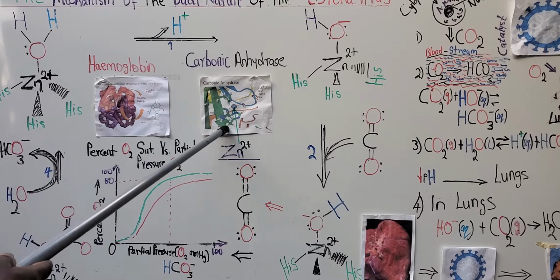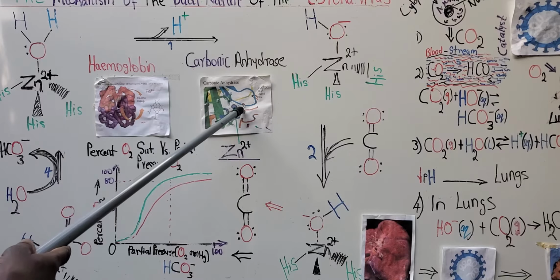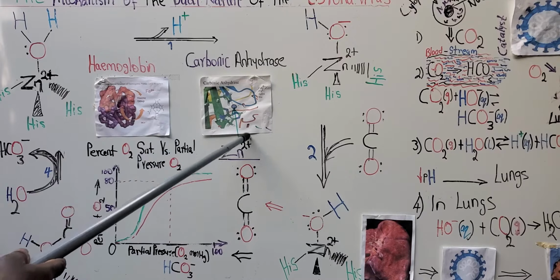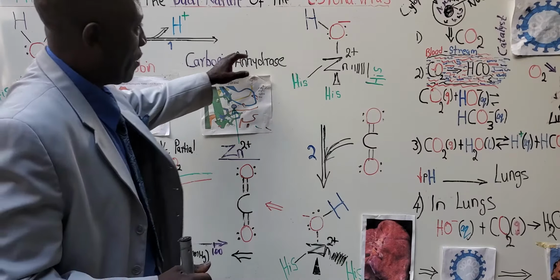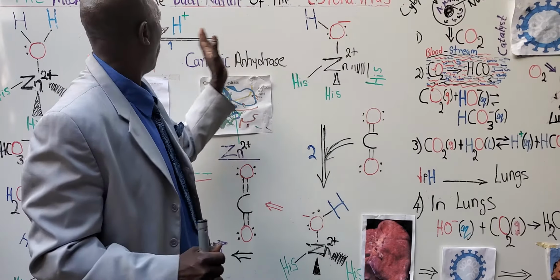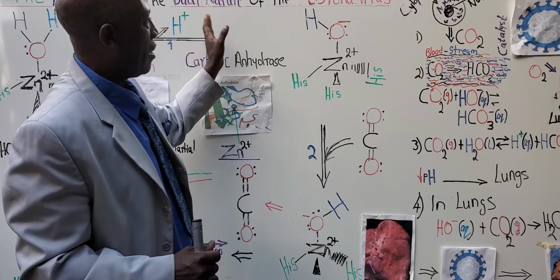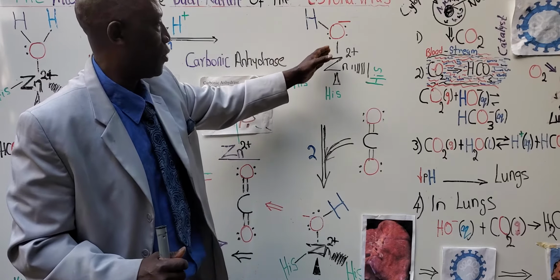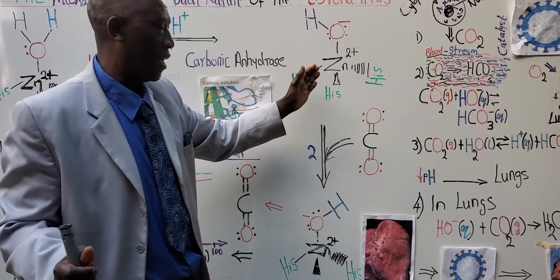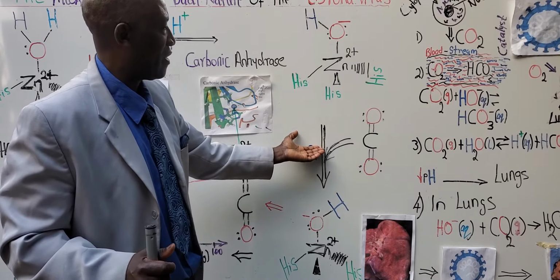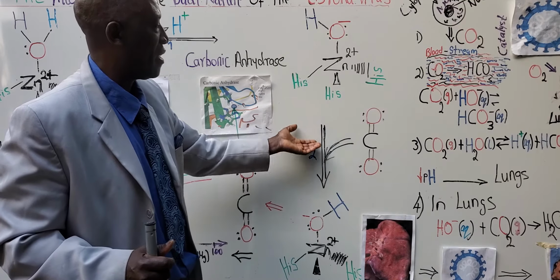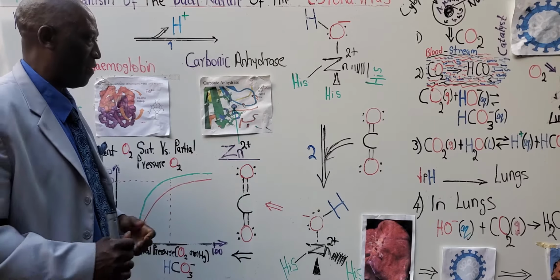Carbonic anhydrase has a zinc ion at its active site. Zinc facilitates the abstraction of a proton from a water molecule that is bound to the active site. This produces hydroxide ion. Hydroxide is rich in electrons and increases the acidity of the lungs, the bloodstream, and the alveoli of the lungs.